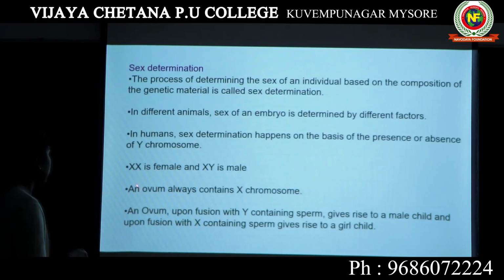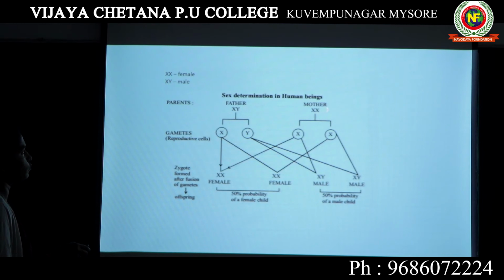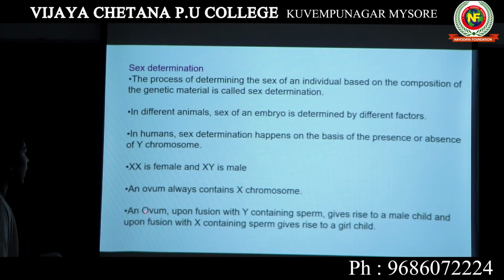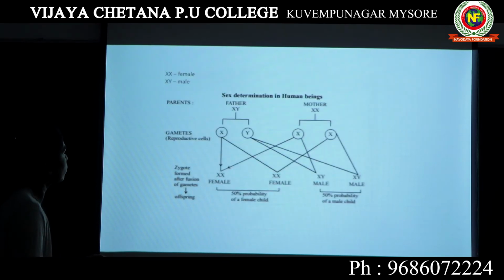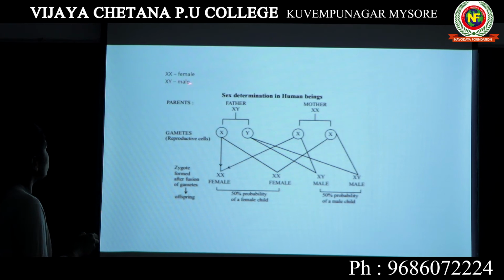XX is female and XY is male. XX is female, mother; XY is male. An ovum upon fusion with Y containing sperm gives rise to a male child, and upon fusion with X containing sperm gives rise to a girl child. Let's look into this chart. Here you can see XX condition we will find in female, XY condition is found in male.